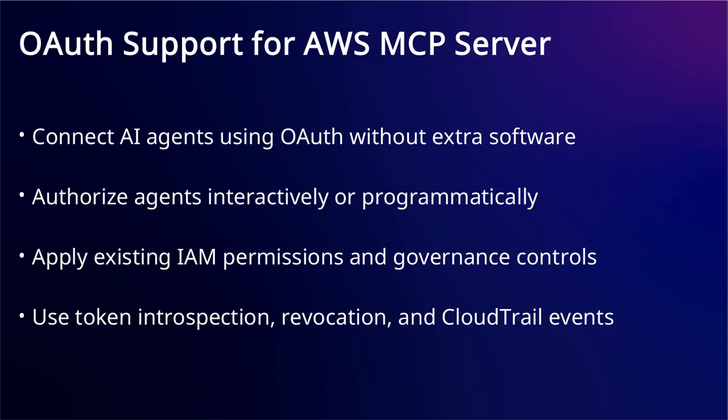Connecting AI agents to AWS resources previously required complex authentication setups that didn't integrate well with existing AWS identity and access management systems. You can now connect AI agents directly to the AWS MCP server using AWS Sign-in with industry standard OAuth. Your existing AWS identities, sign-in methods, IAM permissions, and governance controls continue to apply without modification.